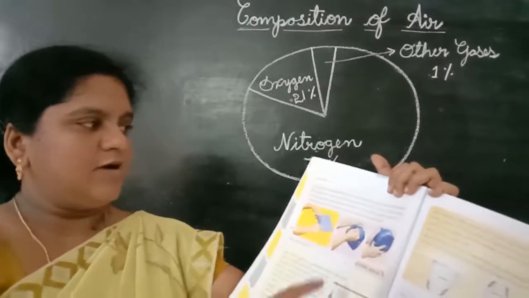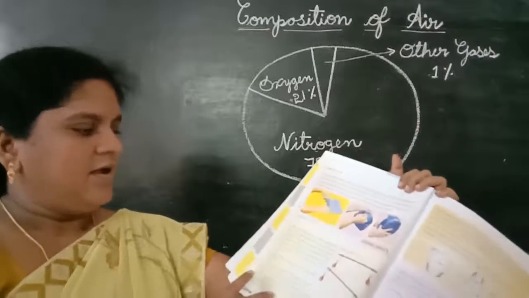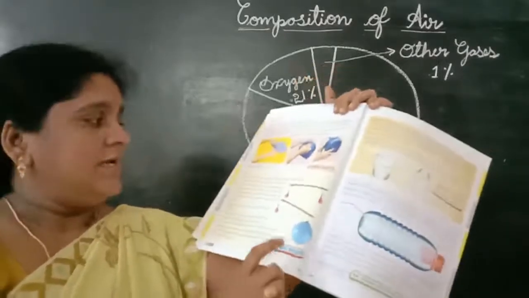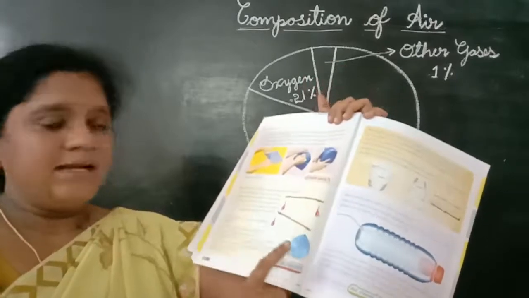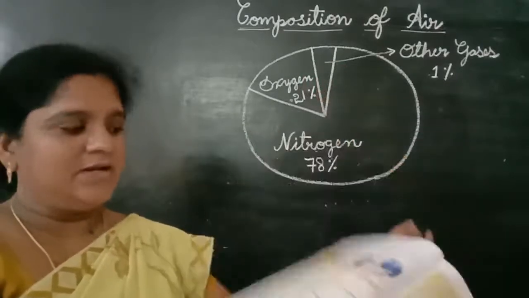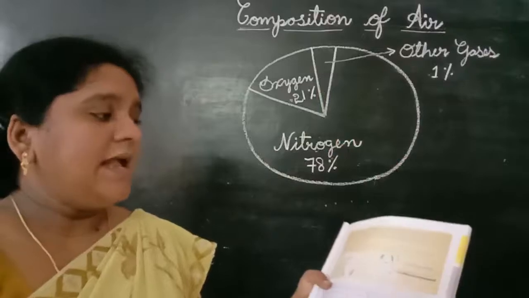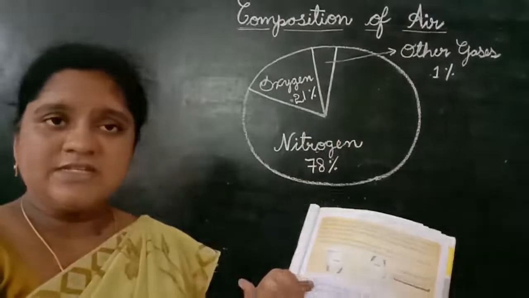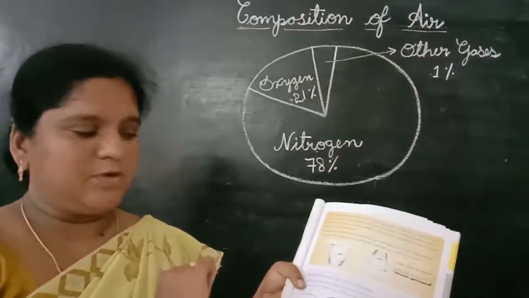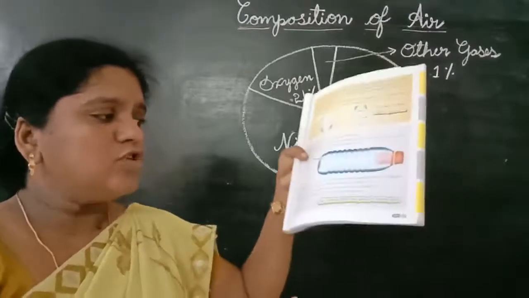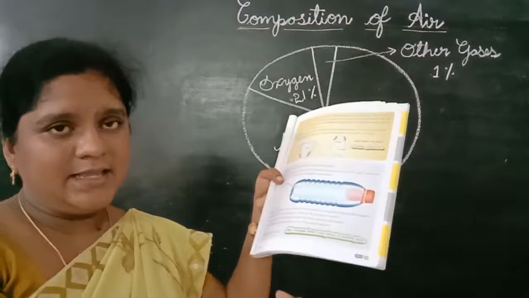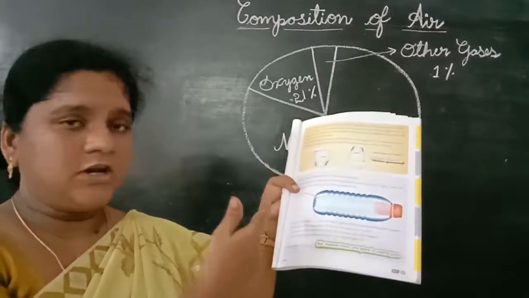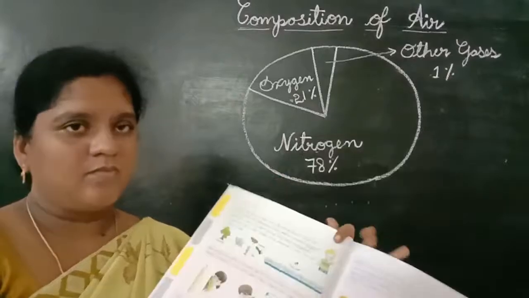Examples, polythene cover bags. Air has weight. Example, deflated and inflated balloons, experiment. And air exerts pressure. Example, water glass, water, cardboard, experiment. And air moves from one place to another place. Example, water bottle, balloon, straw, experiment.